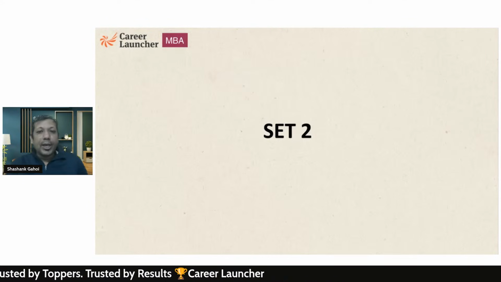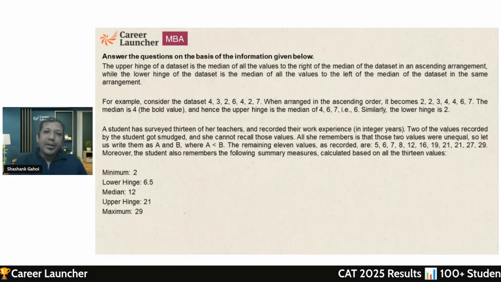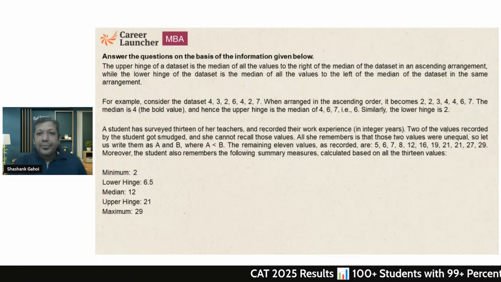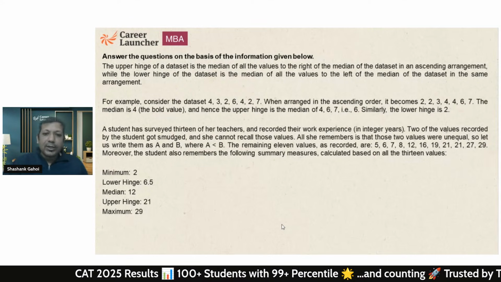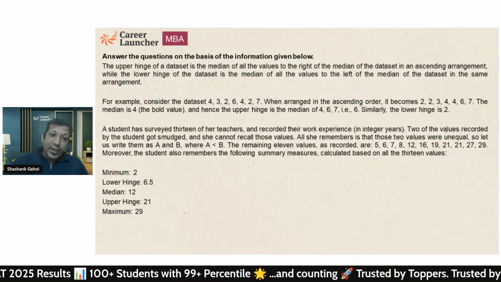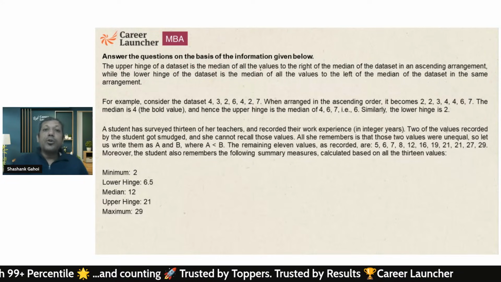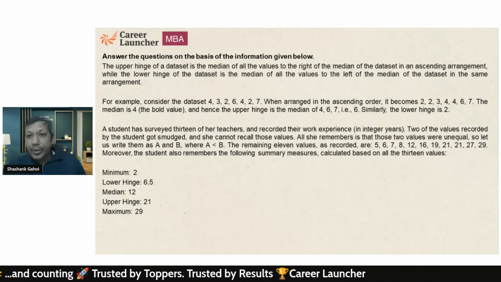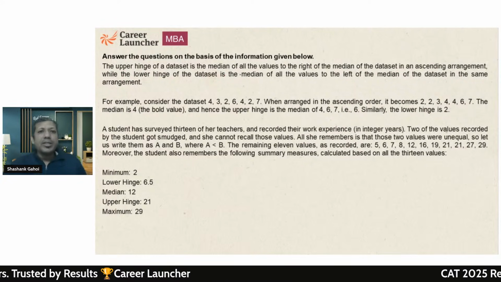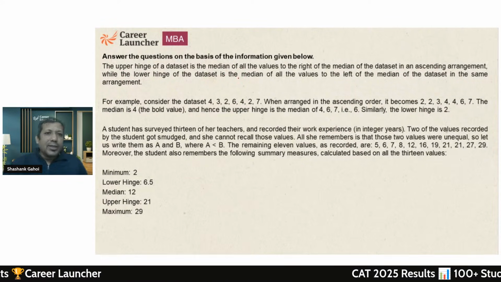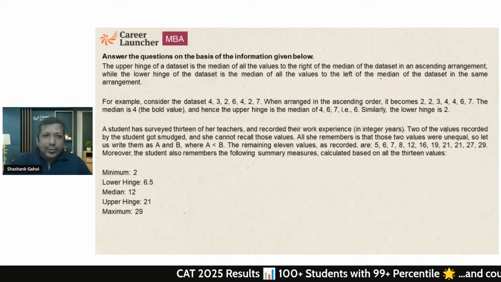Now let's move on to set 2. This is a very interesting set because this set specifically talks about quartiles, but in this set they have explained it very differently. The upper hinge of a data set is the median of all the values to the right of the median of the data set in ascending arrangement, while the lower hinge is the median of all the values to the left of the median.